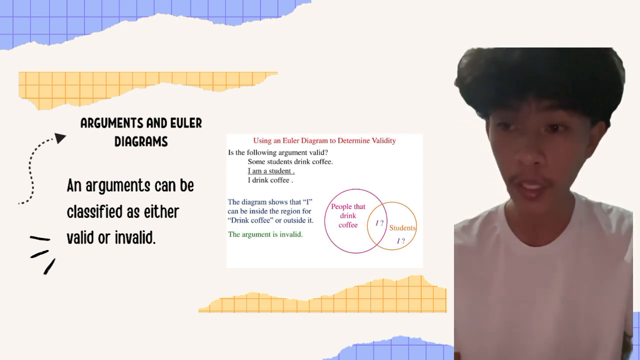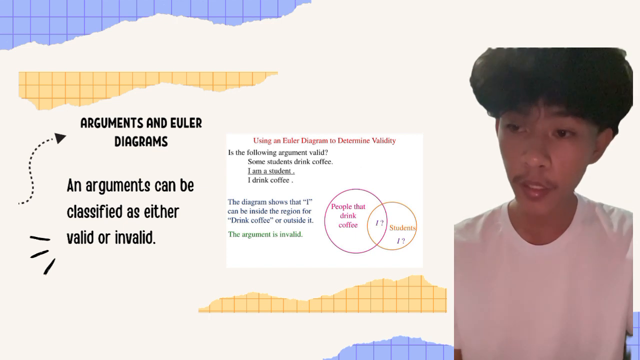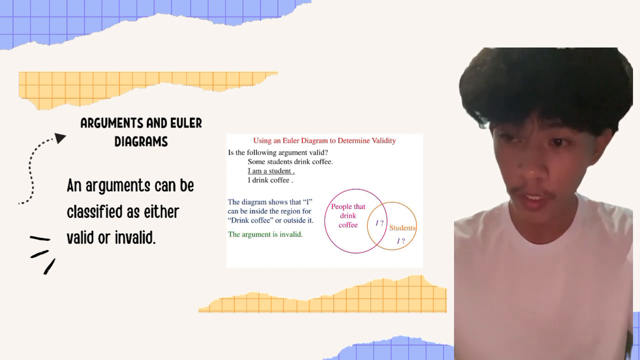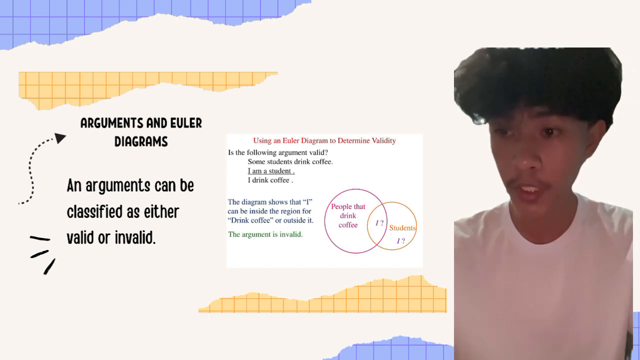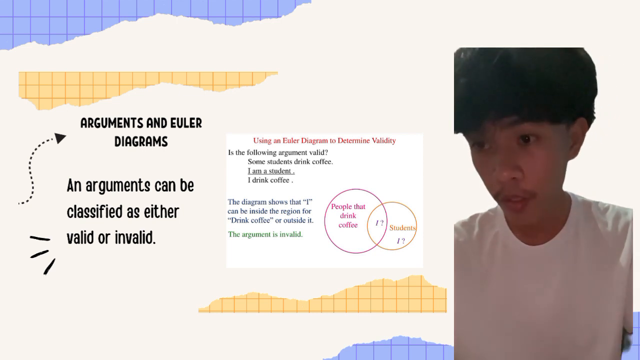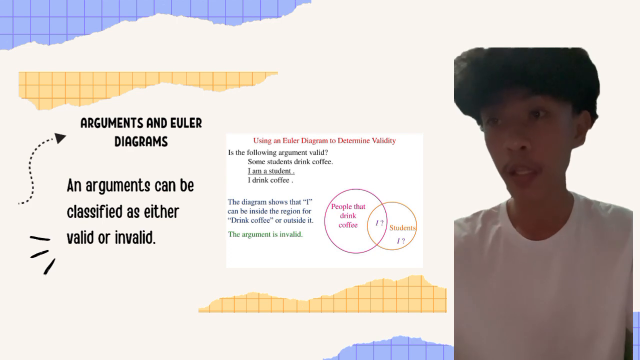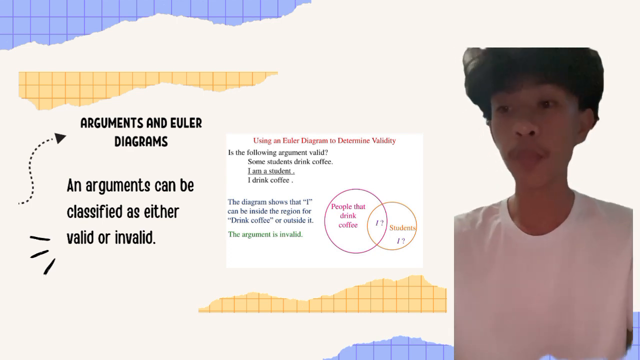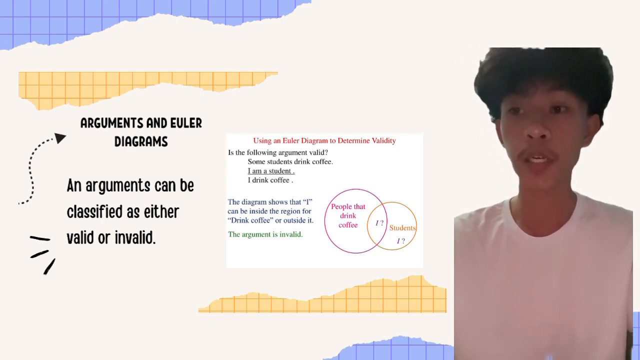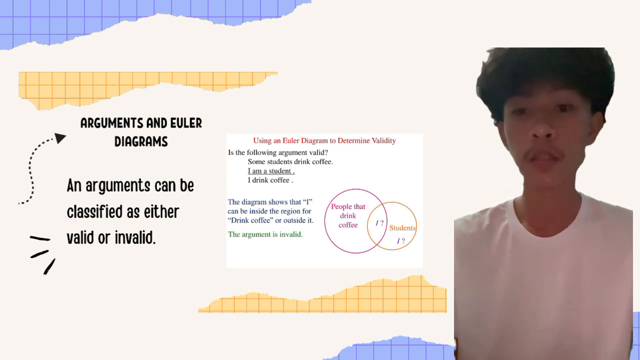The argument is invalid. Here is the Venn diagram that shows two sides, like the other side is people that drink coffee and students. The middle part is like the valid argument, and the two sides are like the invalid argument of the sides.